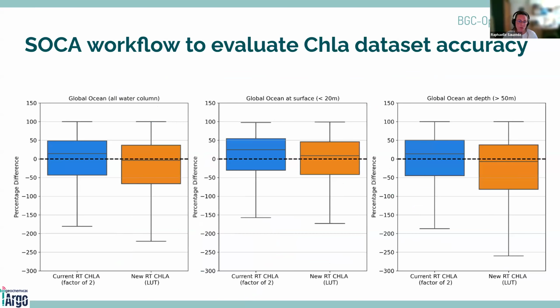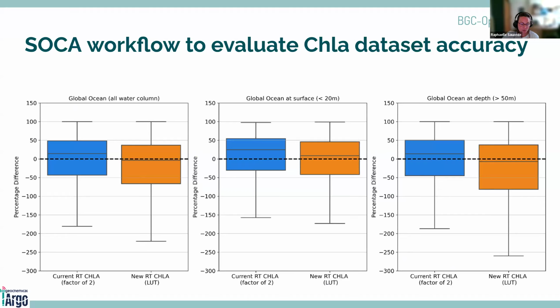So using this workflow, you have here some results. So it's the percentage difference of the chlorophyll A concentration like in BGC Argo compared to HPLC reference measurements.